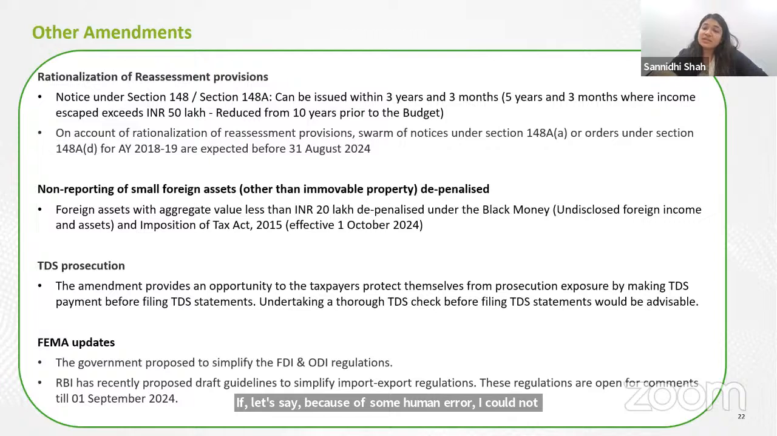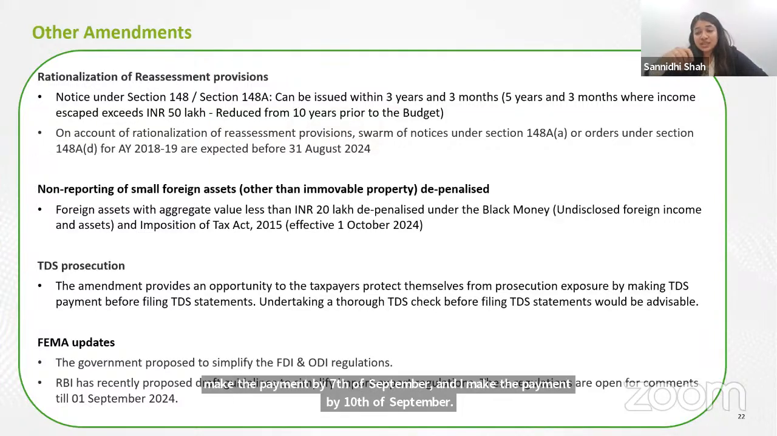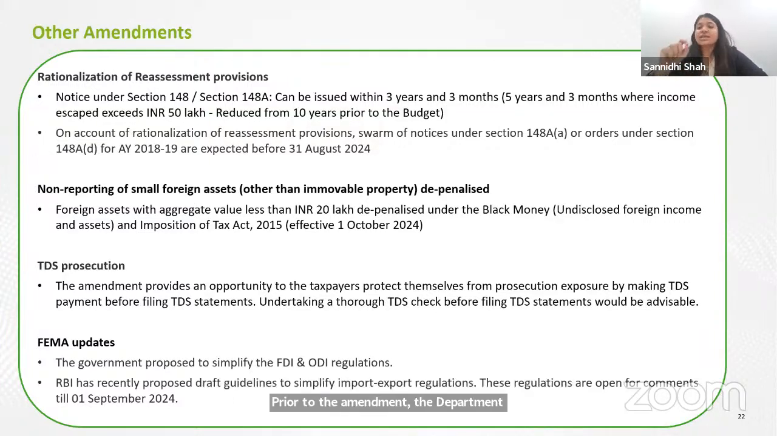Prior to the amendment, the department had powers to initiate prosecution for even such small delays. And when they initiate the prosecution, the notices go directly to all the directors of the company. So it becomes a huge issue. The government realized that initiating prosecution for such small matters, where there could be genuine errors, human defaults, or issues at the bank's end for processing the payment, is not a good thing.